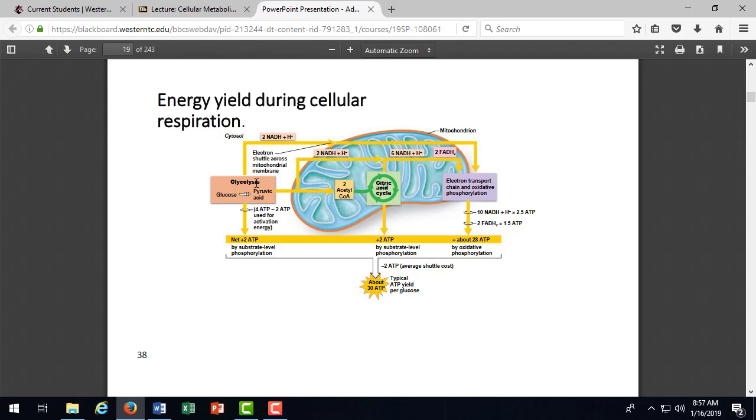So cellular respiration is an important process for all cells to make energy. What are the byproducts of cellular respiration? What are the waste products at the end? Carbon dioxide and water.